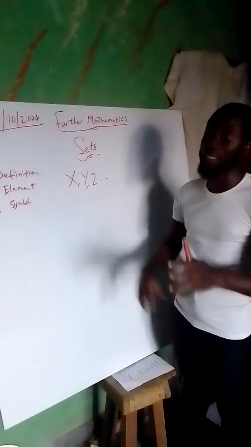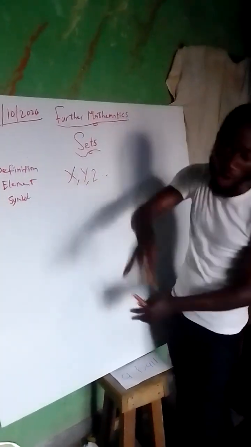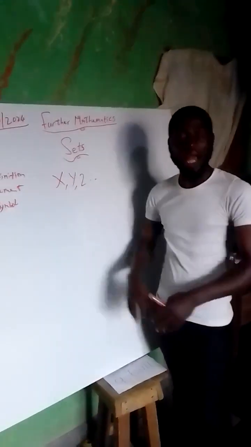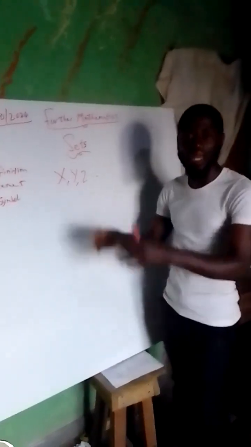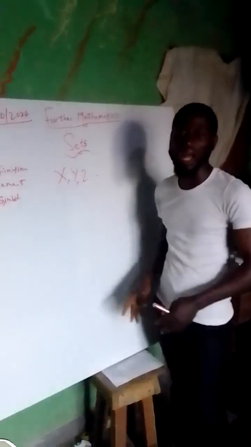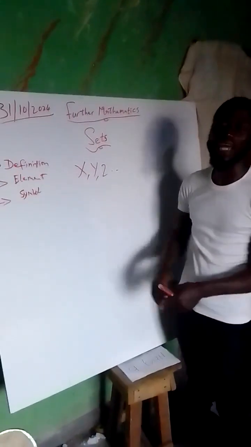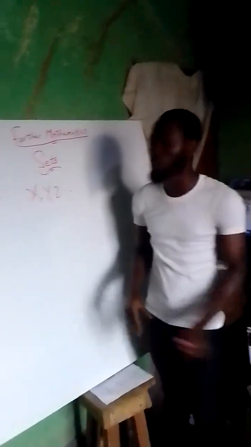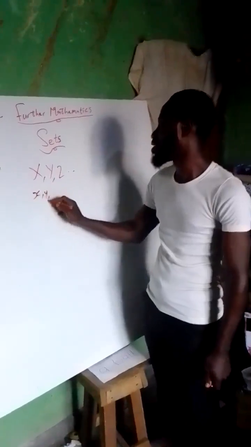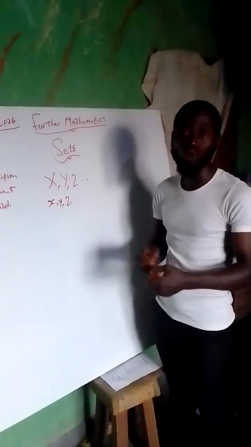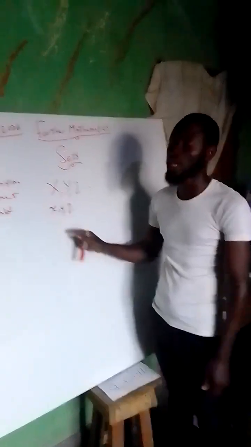I use that of the library. The English textbook belongs to what? To that library. I use that of a mathematical set. That pencil, that cleaner, that razor, that divider, they belong to the mathematical set. That's why we call them the elements of a mathematical set. And we use small letters to represent those elements.